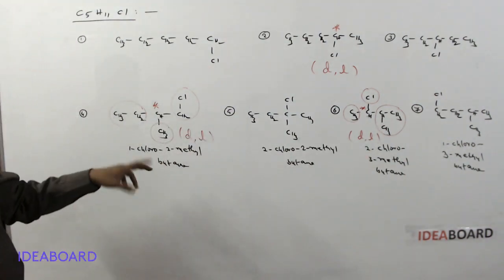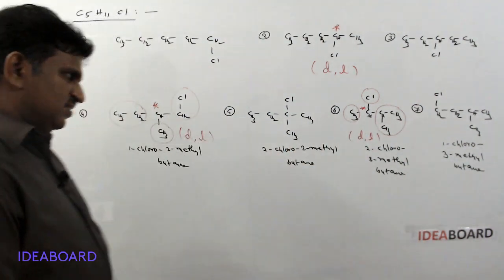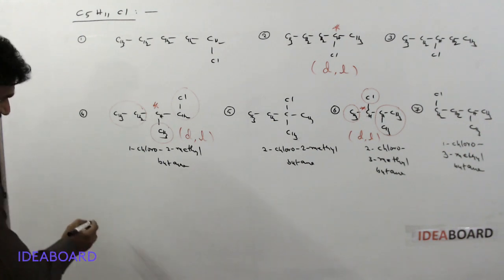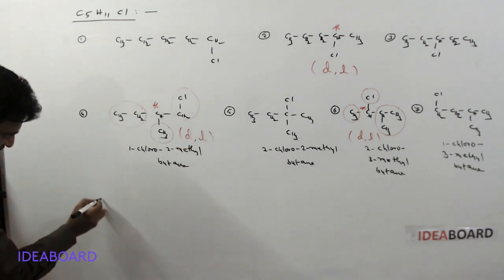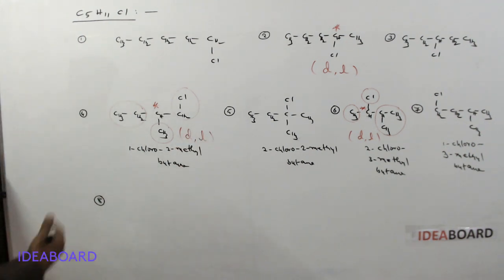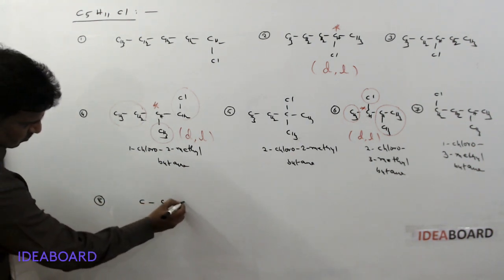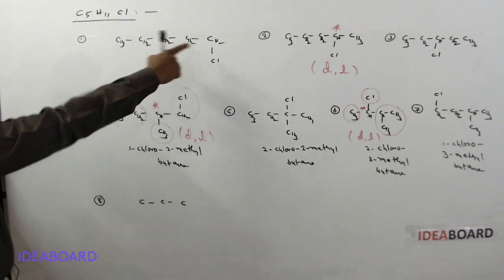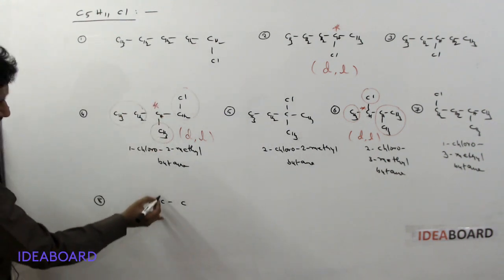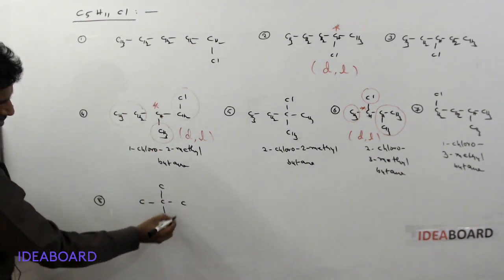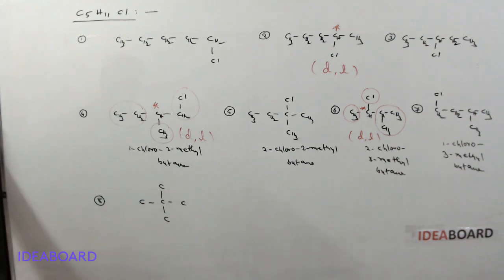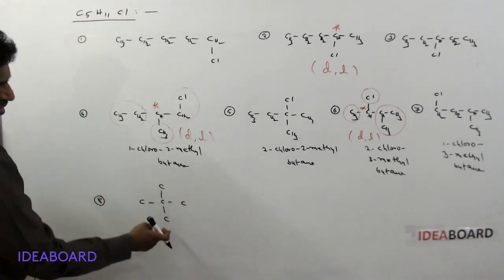In those 4 structural isomers, these 2 have chiral centers. Okay. And is any other possibility there? I am numbering 7, 8. Any other possibility means we can write a 3 carbon chain also now. 5 carbon chain, 4 carbon chain, 3 carbon chain. And this is the 4th carbon, this is the 5th carbon. Now where is the chlorine atom? We can put it on any carbon.